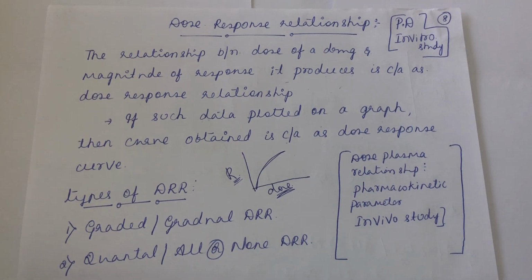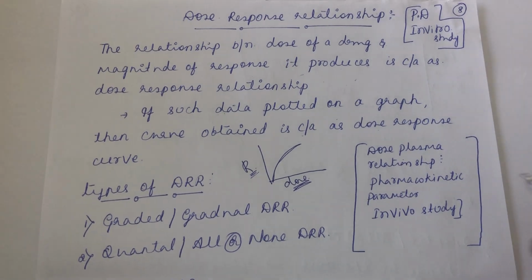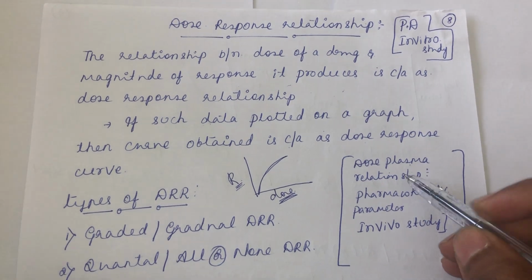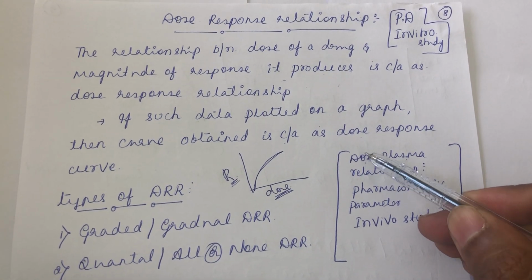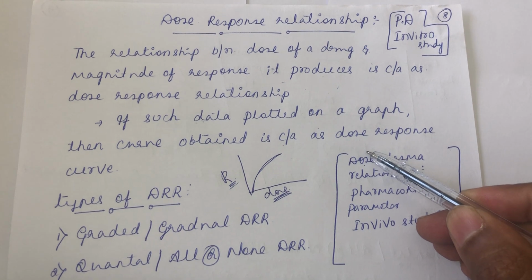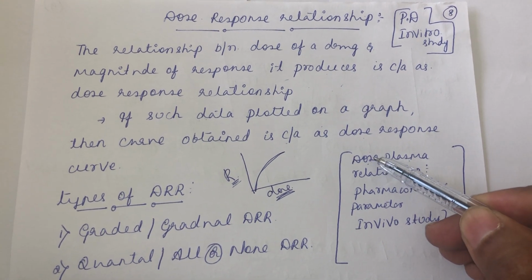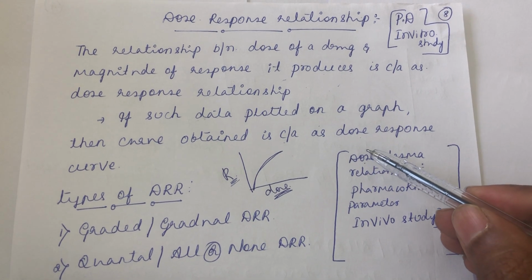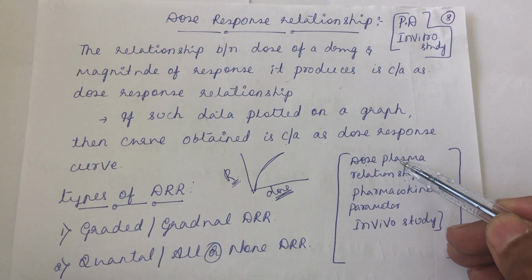Similar to dose-response relationship, there is a dose-plasma relationship. Don't confuse dose-response and dose-plasma. See, dose is the amount that you give through some route of drug administration. After that, the drug will reach the plasma, the circulation. So what is the amount that you are giving and what is the amount that reaches the plasma?